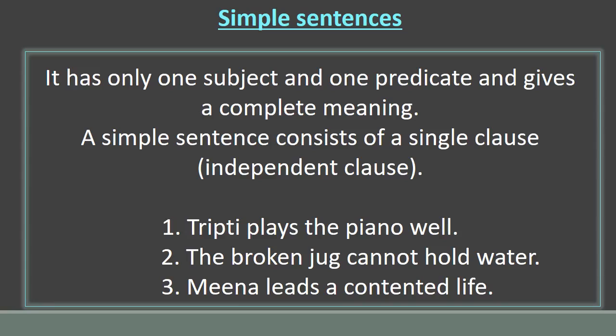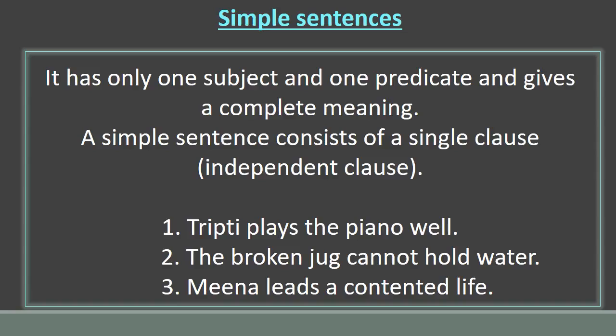A simple sentence, therefore, consists of a single clause that makes complete sense by itself. We know that such a clause is called an independent clause. I have told you in the previous video that all the independent clauses are simple sentences.